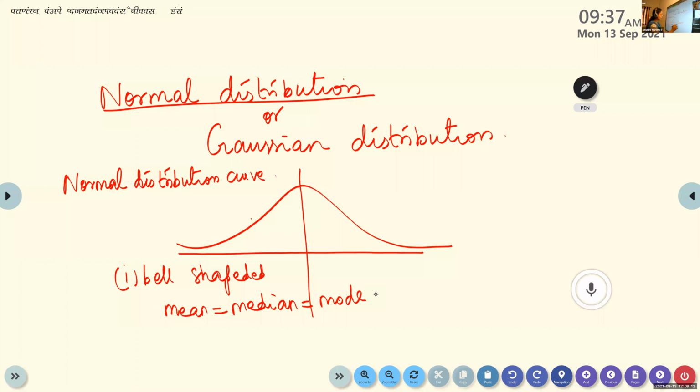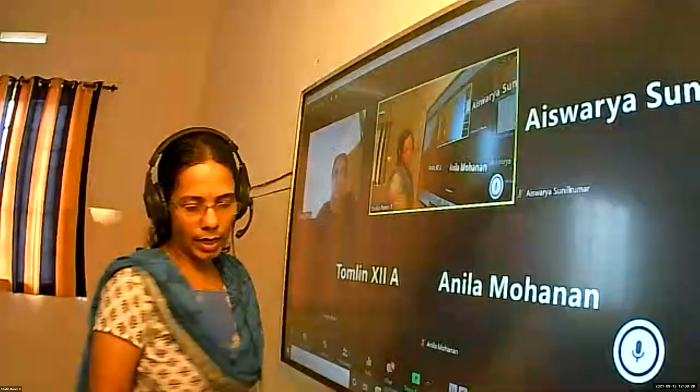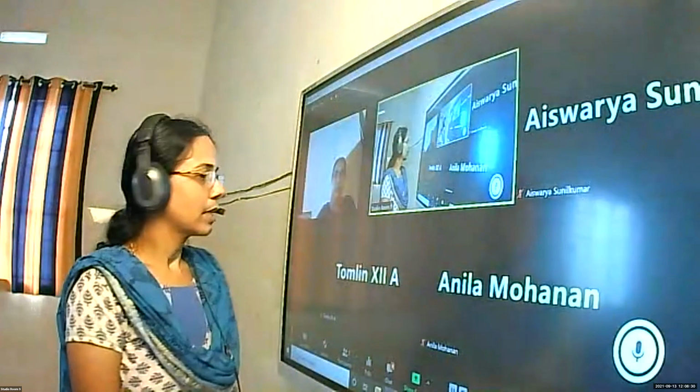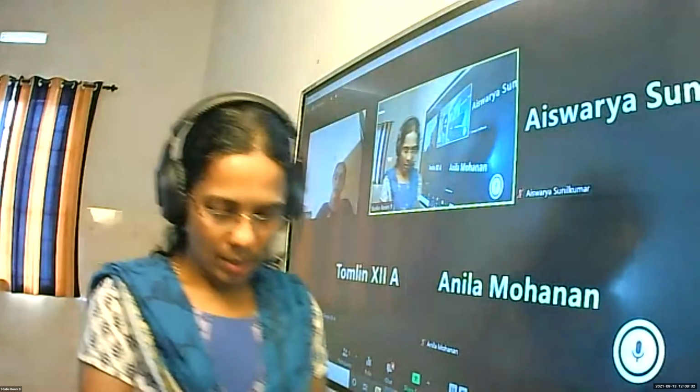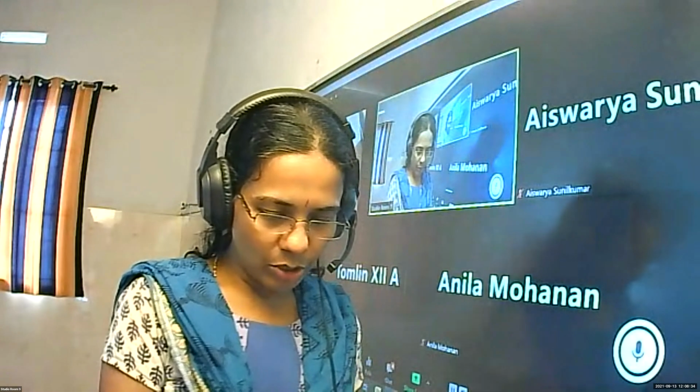Although this line comes down, it will not cross the x-axis. That is the thing you have to note. In a normal distribution, the curve comes closer and closer to zero, but it will never cross the x-axis. Up to this, is it okay? Is it clear? Next, we are going to learn about the probability distribution function.